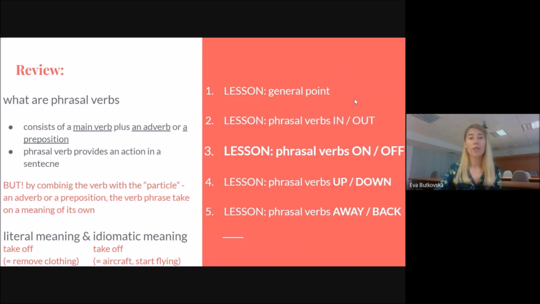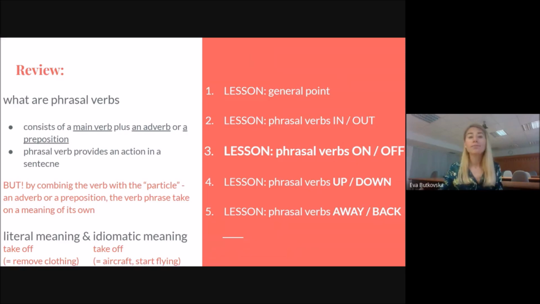So what is a phrasal verb? Let's review the definition. We already said that a phrasal verb consists of a main verb and an adverb or a preposition. An adverb and preposition, we call a particle. So sometimes you can see the definition that a phrasal verb consists of a main verb and a particle.